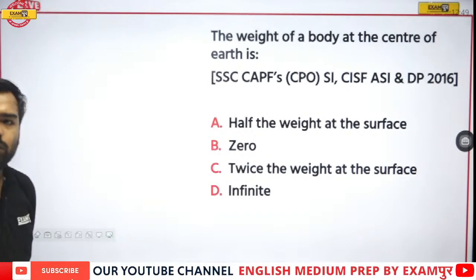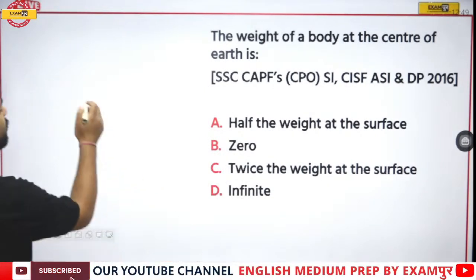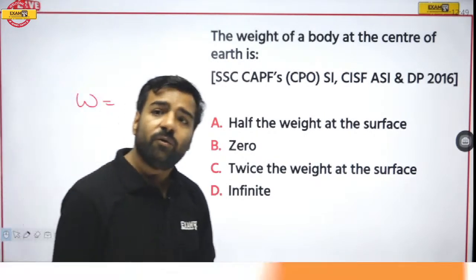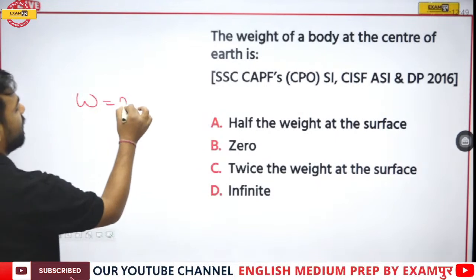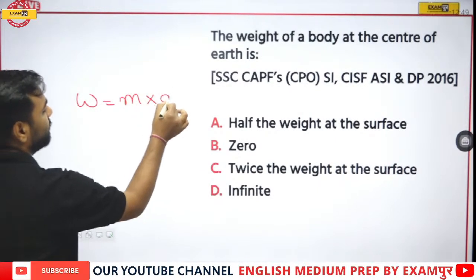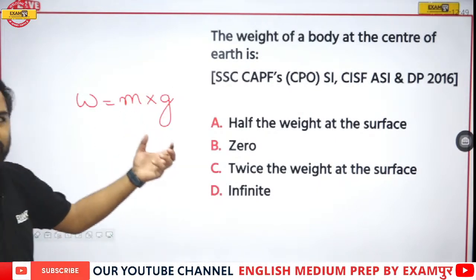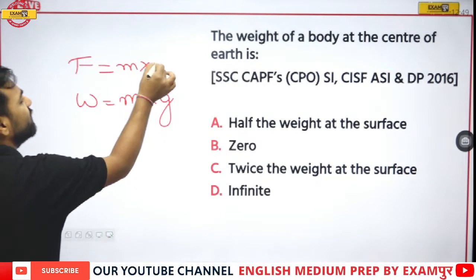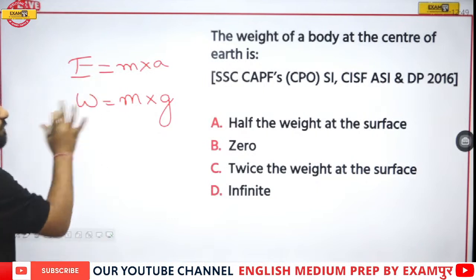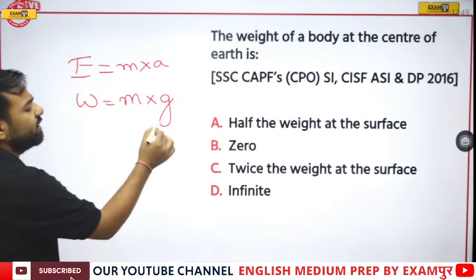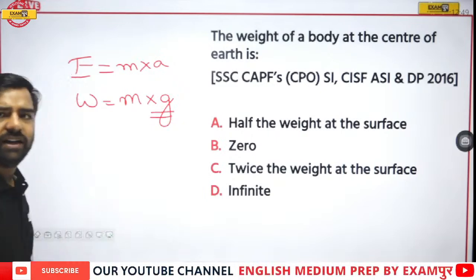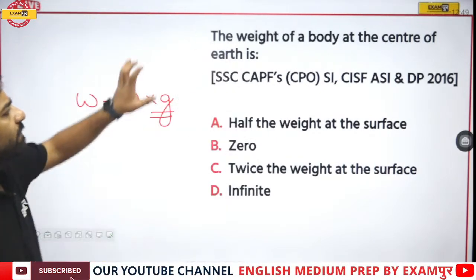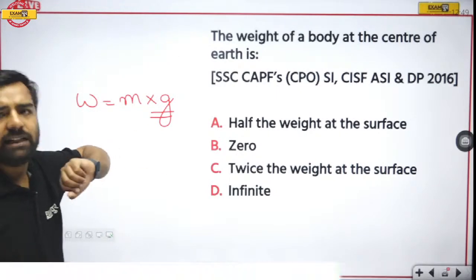Till the time you're giving me the answer, let me tell you, if I talk about weight, how can we calculate the weight? We have mass into gravity. In one way we can say that it is derived from force is equal to mass into acceleration. Here we are talking about weight. Mass is same. Acceleration, we are talking about acceleration due to gravity here. Correct? So I'll not go into this part, this explanation is not required right now. But we are asked about the weight of the body at the center of the Earth.